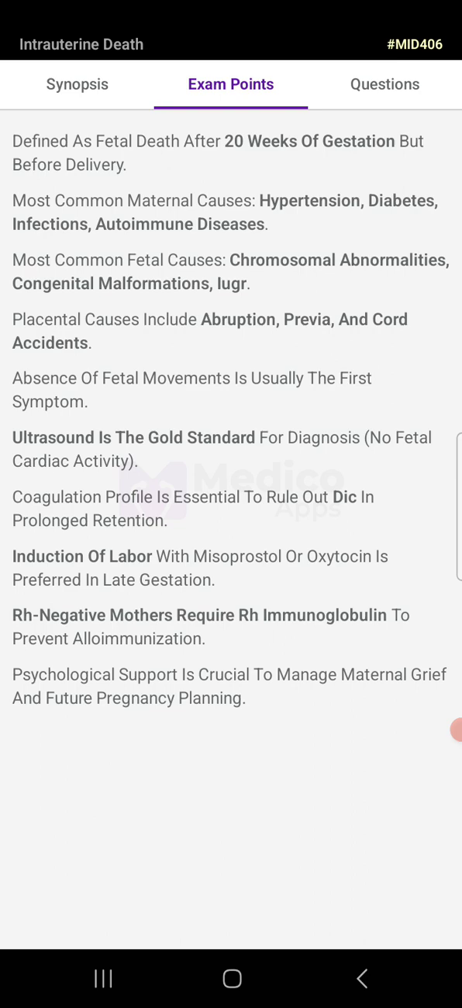Ultrasound is the gold standard for the diagnosis: no fetal cardiac activity. Coagulation profile is essential to rule out DIC in prolonged retention. Induction of labor with misoprostol or oxytocin is preferred in late gestation. An Rh negative mother requires Rh immunoglobulin to prevent alloimmunization. Psychological support is crucial to manage maternal grief and future pregnancy planning.